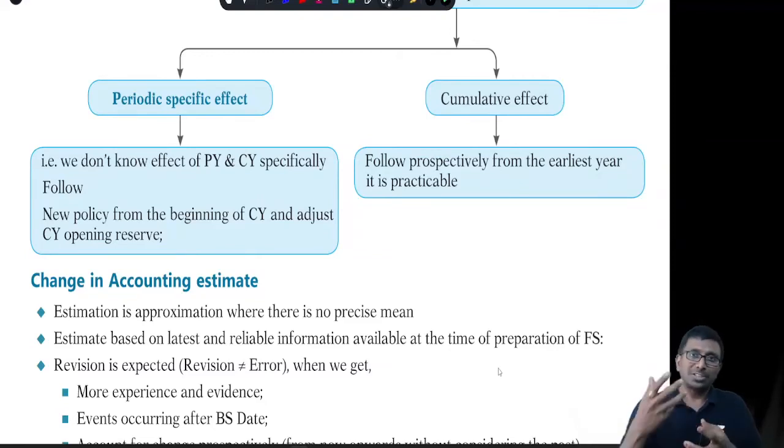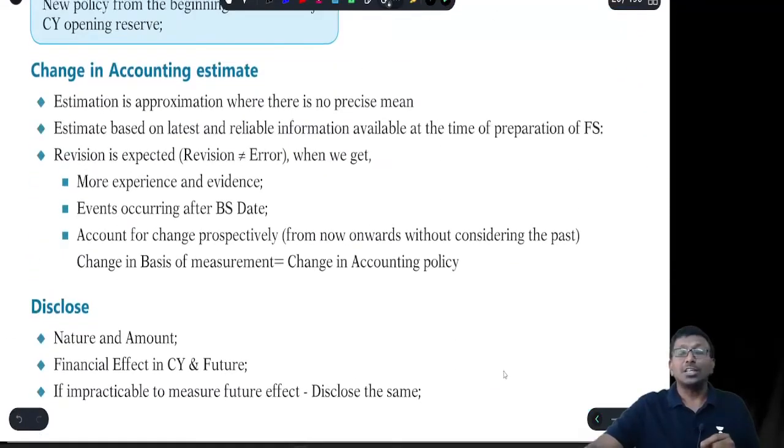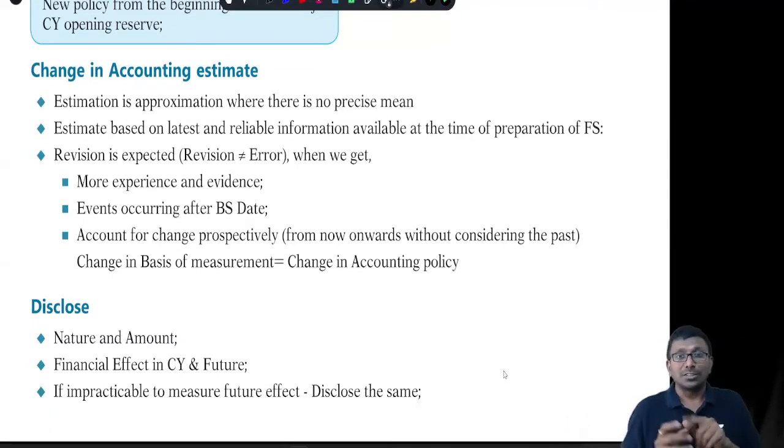Estimation may change because of more information, correct? More experience, because of the events occurring after the balance sheet date. You may need to change it. That change you should be accounting for prospectively. Prospectively means from now onwards, without considering the past. What have you accounted in the past? Forget about it. We don't go back, we don't restate anything, we don't prepare a third balance sheet also in this case.